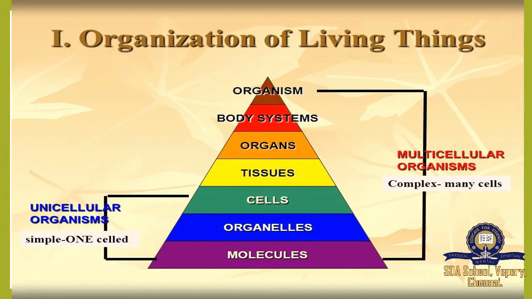Organization of living things. It starts with a small cell. Cells combine together to form molecules. These molecules again make organelles, and then tissues, organs, body systems, and organization. For all living beings, the smallest unit of our body is the cell. One simple cell divides into many cells, then it makes organs, tissues, everything, and then an entire body.